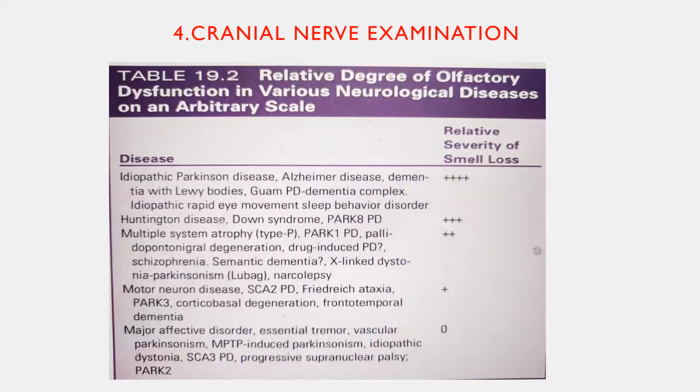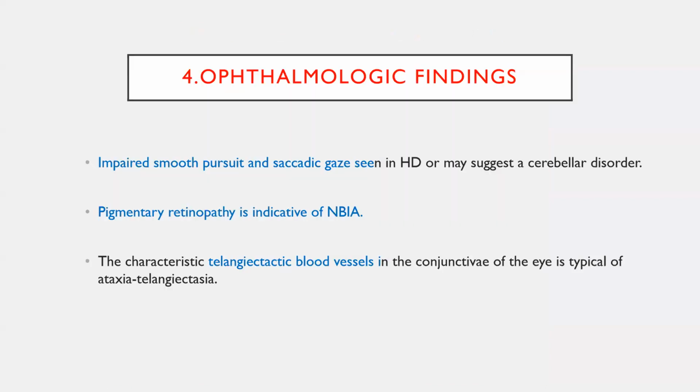This is the same diagram: olfactory dysfunction is most commonly seen in idiopathic Parkinson's disease, Alzheimer's, and Lewy body dementias. These 3 diseases you must remember, especially idiopathic Parkinson's disease. This is the earliest manifestation. Sometimes the patient will not have any other symptom. Anosmia and constipation may be the earliest presentation of idiopathic Parkinson's disease.